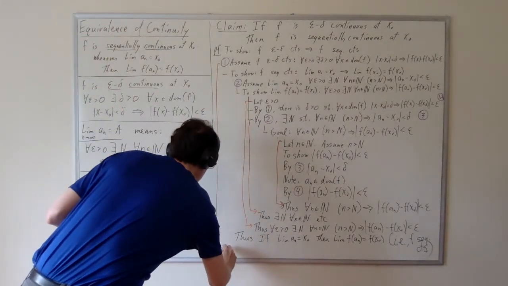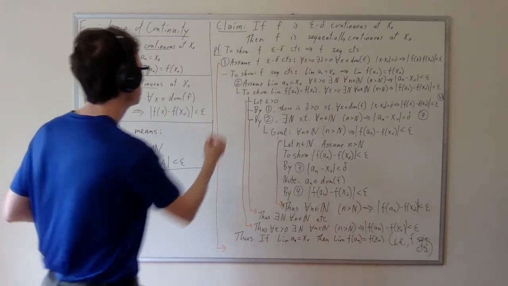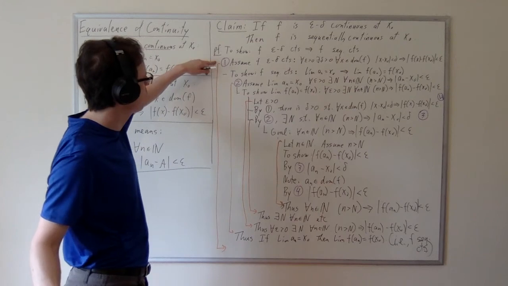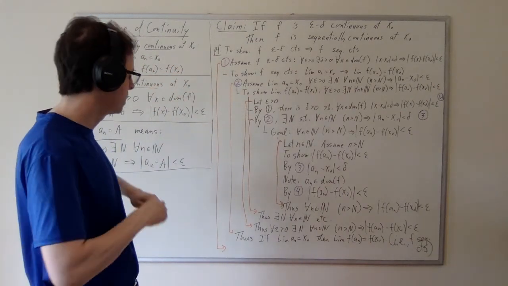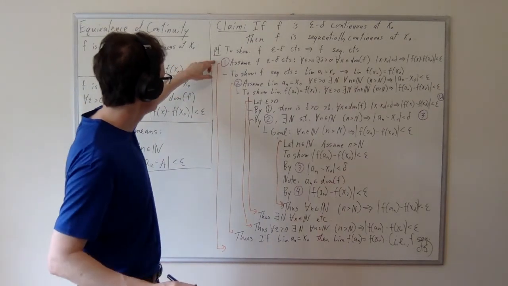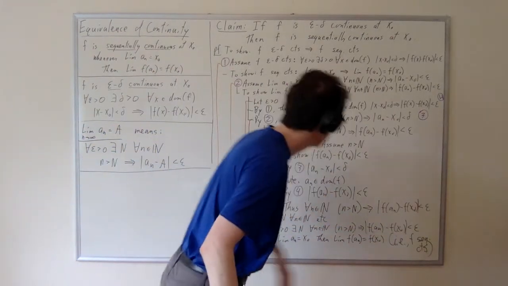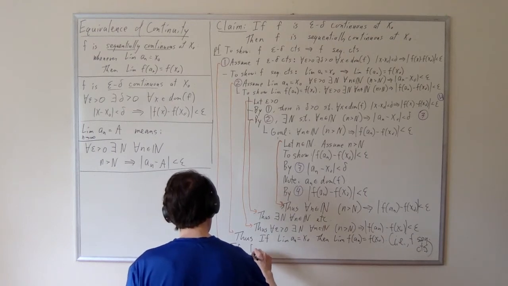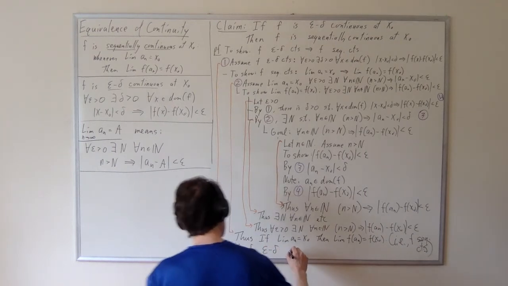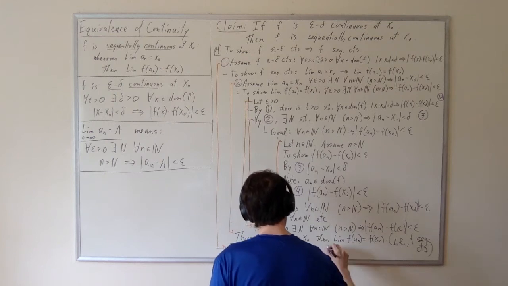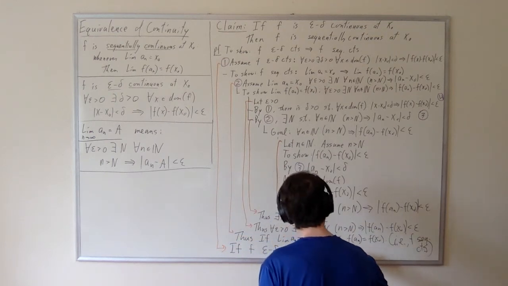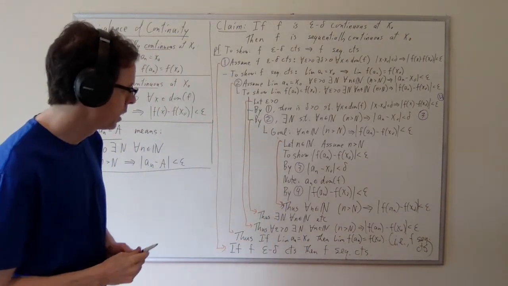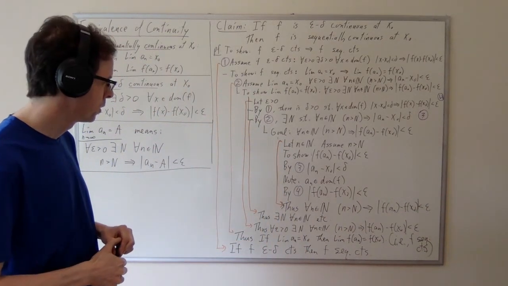Under the very first assumption, I should have drawn this one. Under this very first assumption, that f was epsilon delta continuous, we have proven that f is sequentially continuous. What should we conclude? We should conclude by implication introduction, if f is epsilon delta continuous, then f is sequentially continuous. And that is finally what we were trying to prove.